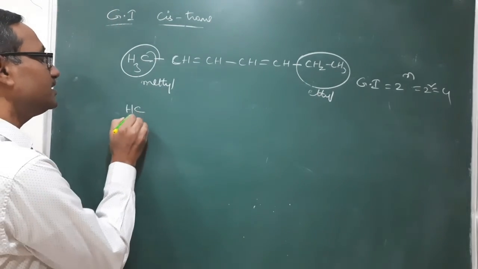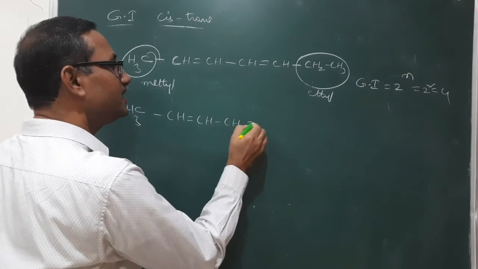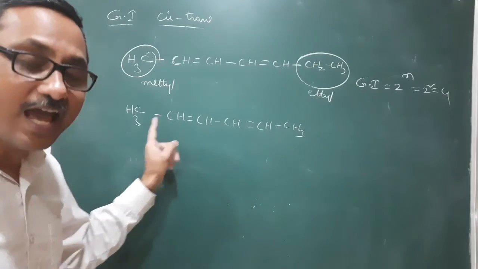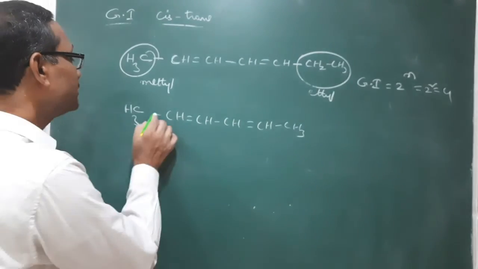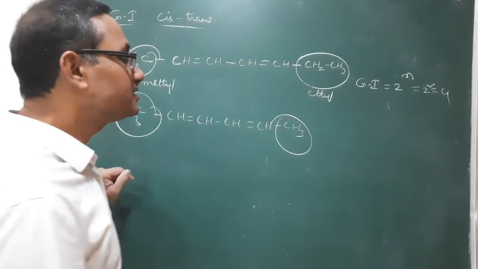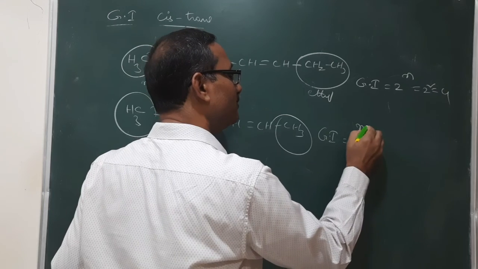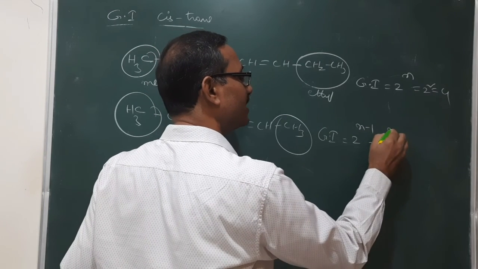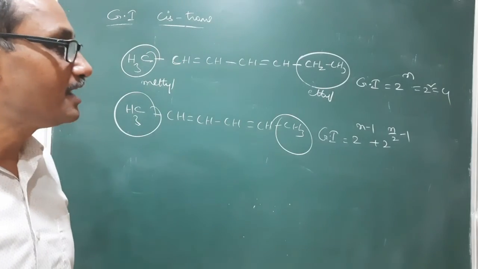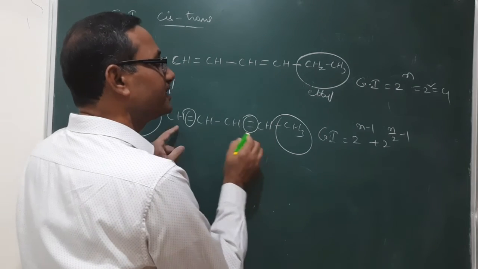Similarly, here CH3 CH double bond CH, CH double bond CH, CH3 is having a symmetry, meaning this group and this group are the same. Now in this case the formula to calculate geometrical isomers is 2 power n minus 1 plus 2 power n by 2 minus 1, where n is the number of stereogenic centers, here two.